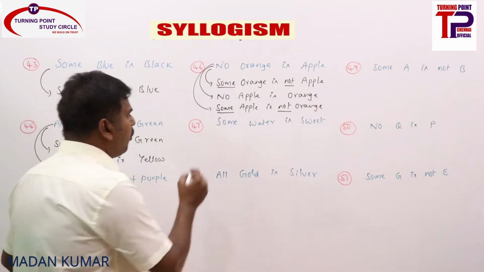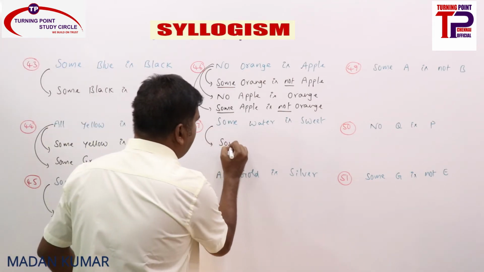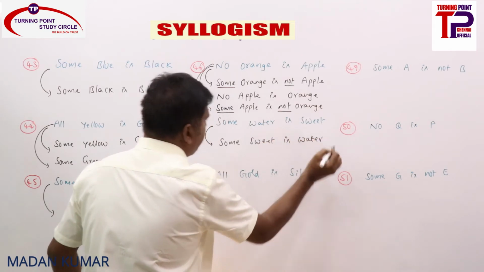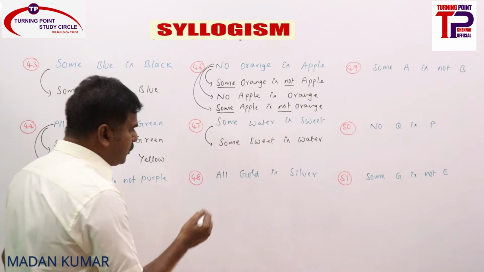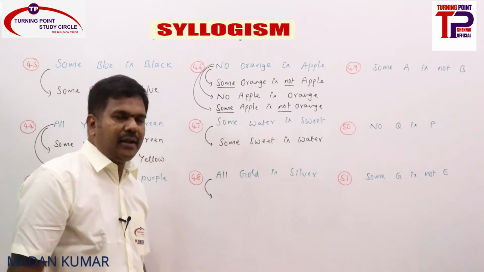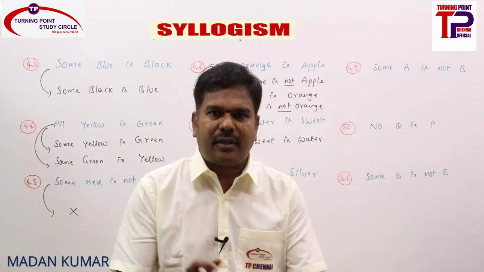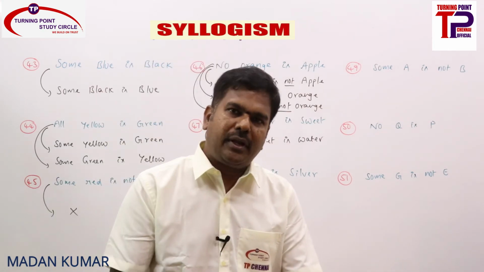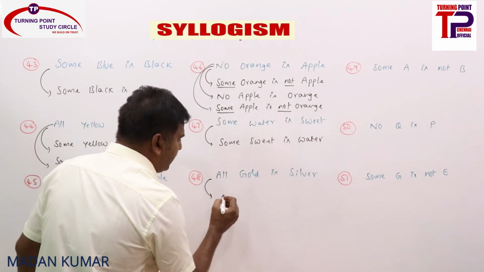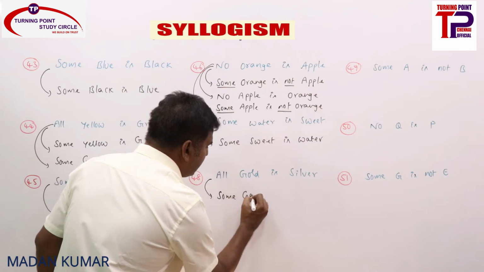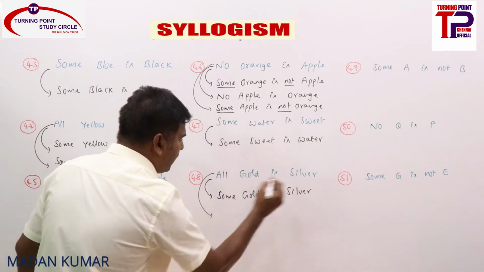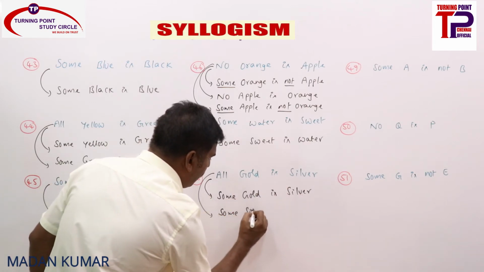Some water is sweet. I can only be converted into I. What will you get? Some sweet is water. That's it. Next one: all gold is silver. A can be converted into I, and A is directly implied by I. Whenever 'everything' is there, 'something' is always true. So all gold is silver is implied by some gold is silver. A is directly implied by I, and A can be converted into I. What is the conversion? Some silver is gold.